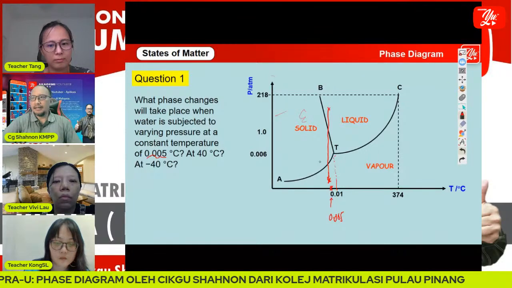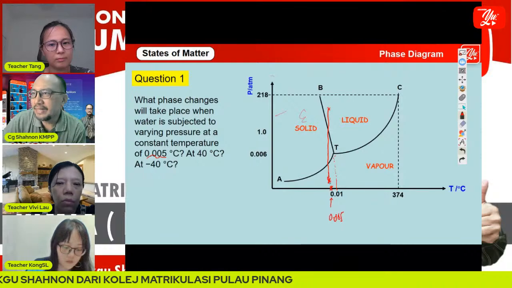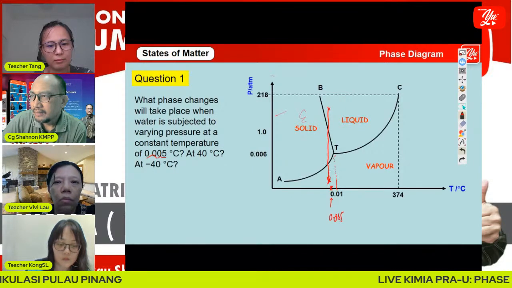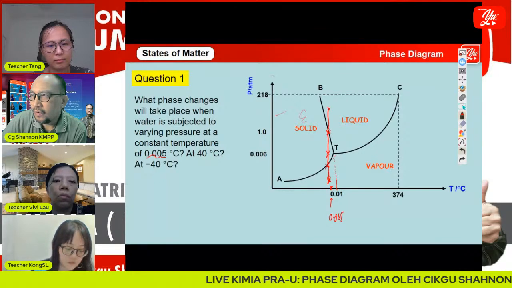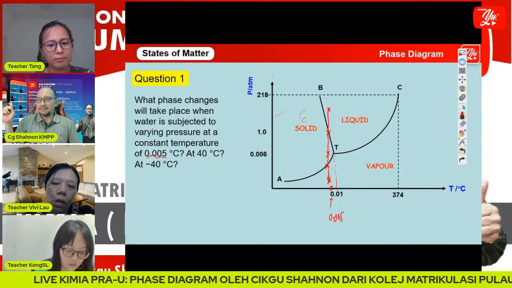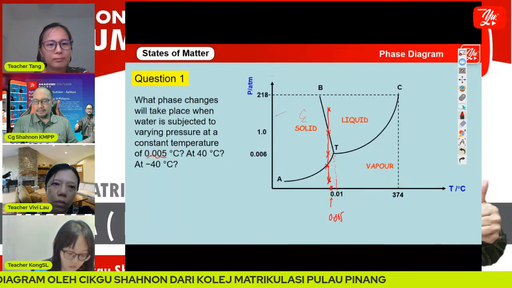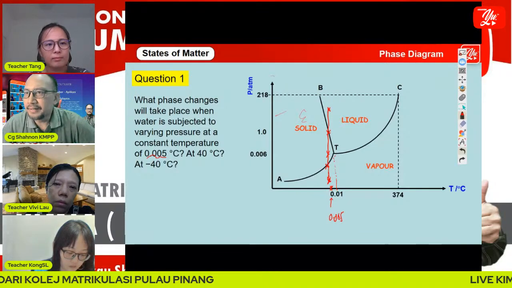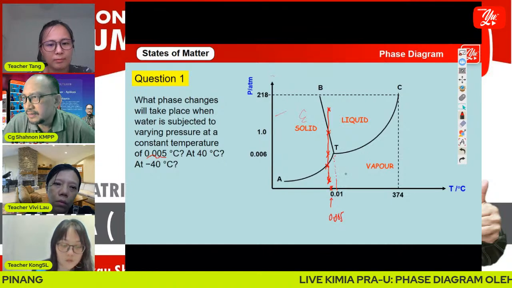Okay, until here. So, how many points can we get from here? 1, 2, 3, 4, and 5. Okay, I have 5 points of the phase of water. Number one, the phase of water is a vapor.